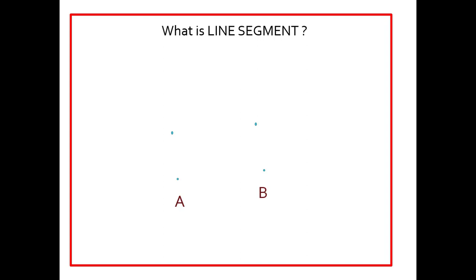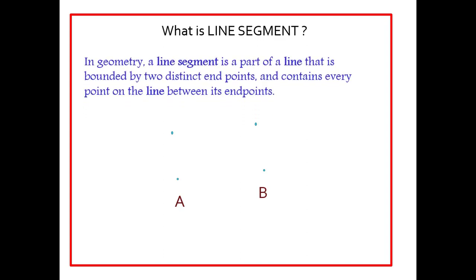Next we will discuss what is a line segment. In geometry, a line segment is a part of a line that is bounded by two distinct endpoints and contains every point on the line between its endpoints. Here we can see this is a line. If I want to split this, it will be like this. So here AB is an example of a line segment, which is a part of a line and has only two endpoints.